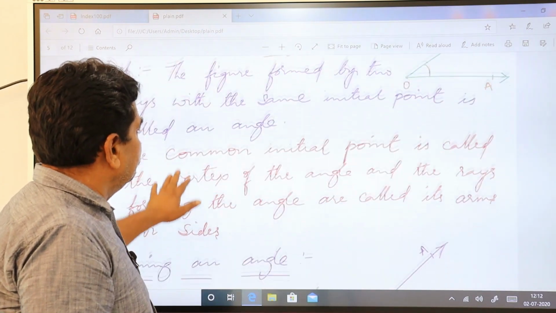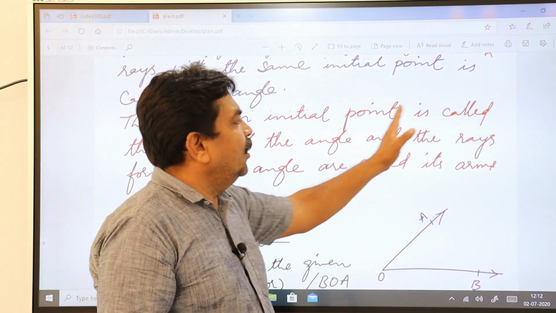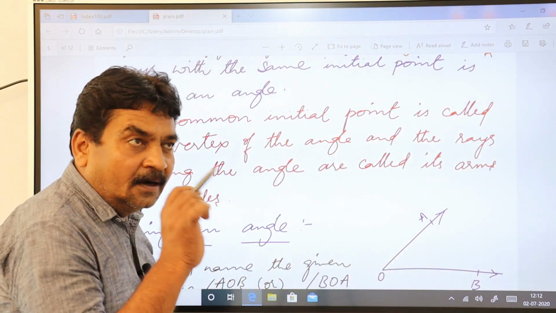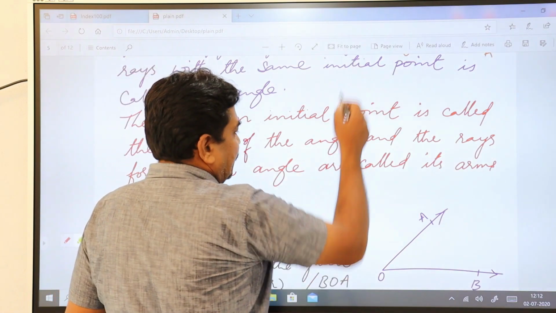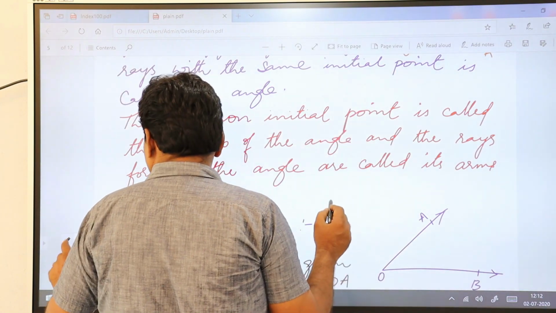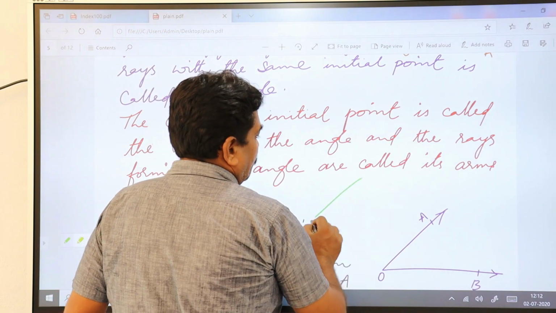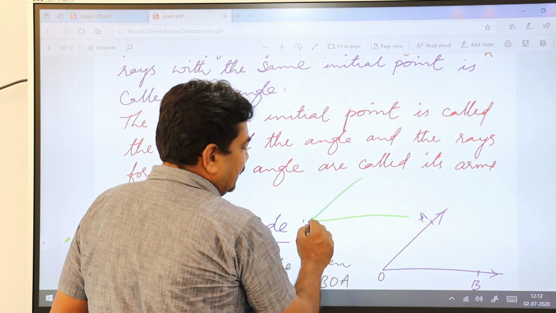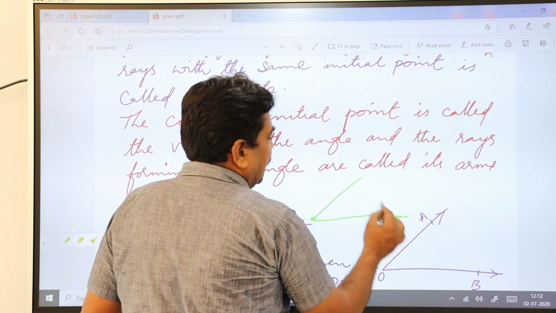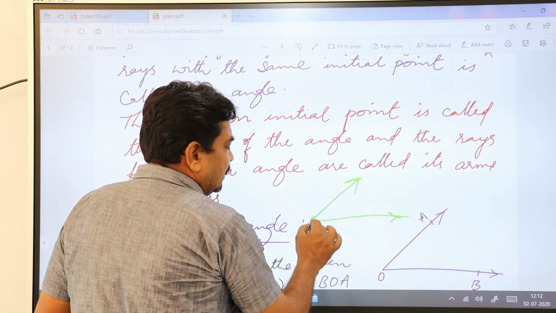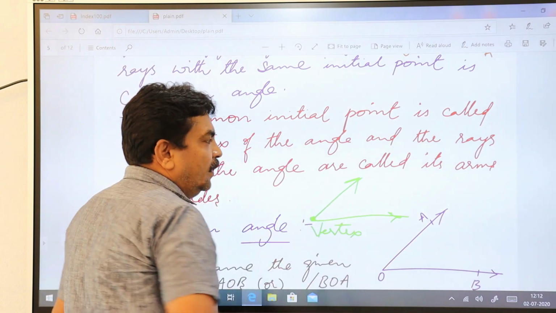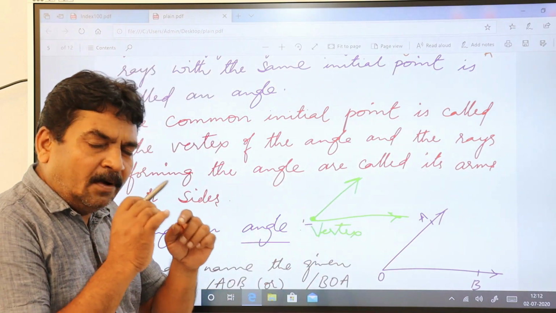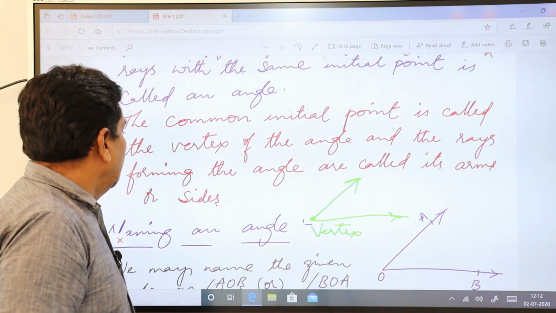So here the common initial point is called the vertex. This is very important. As I have drawn there, this is the common initial point for this and also for this. So this point you call the vertex, where the two common rays meet.